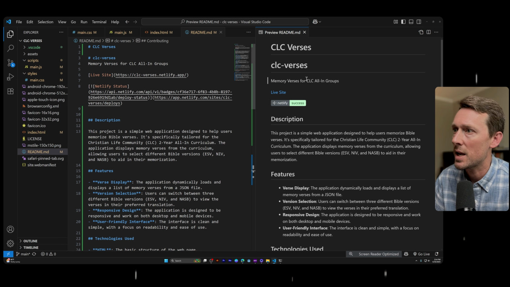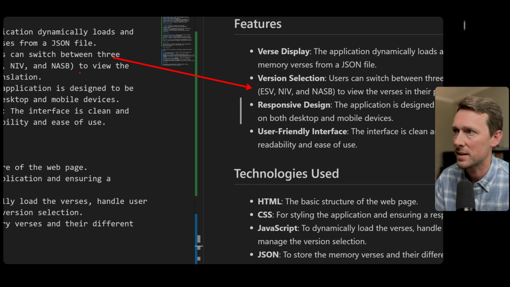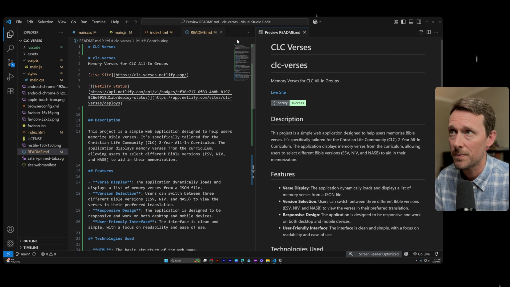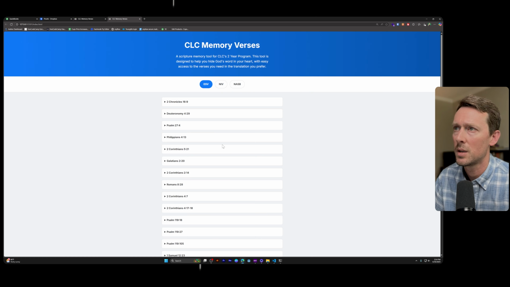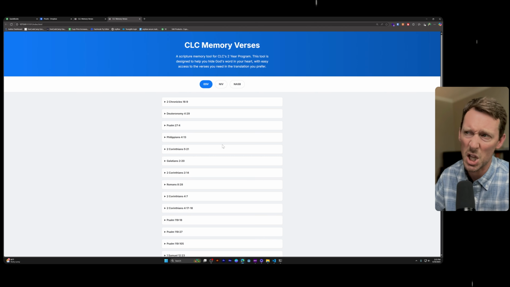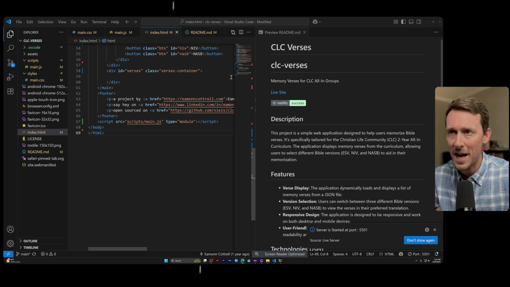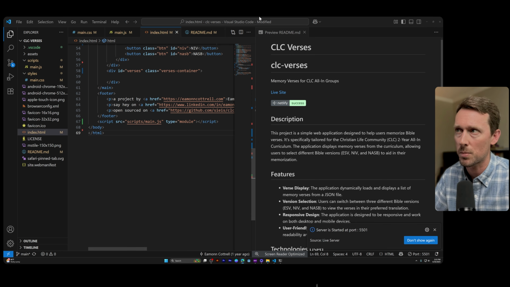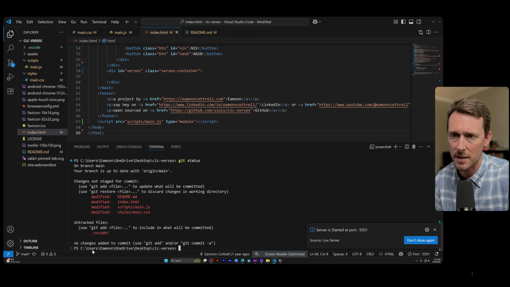So as you can see right here, my README already looks a lot better over here on the right side of the page than what I had before. It's just more fleshed out. And if we go live again, using our HTML page to do so, we can see that I've got just a little bit more aesthetically pleasing version of this site. Again, the video is not about the changes I made, just the fact that I have made changes to this project. Let's open this up and say git status again.